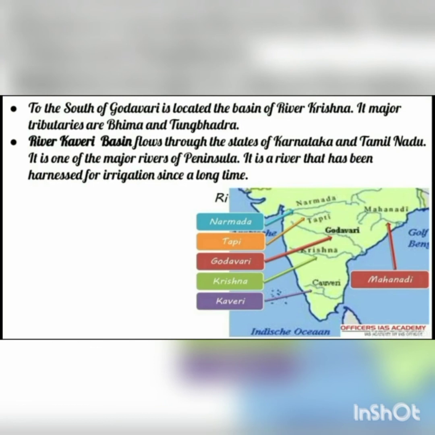To the south of the Godavari is located the basin of river Krishna. Its major tributaries are Bhima and Tungabhadra. You can see in the map. River Kaveri basin flows through the states of Karnataka and Tamil Nadu. It is one of the major rivers of the peninsula. It is a river that has been harnessed for irrigation since a long time.